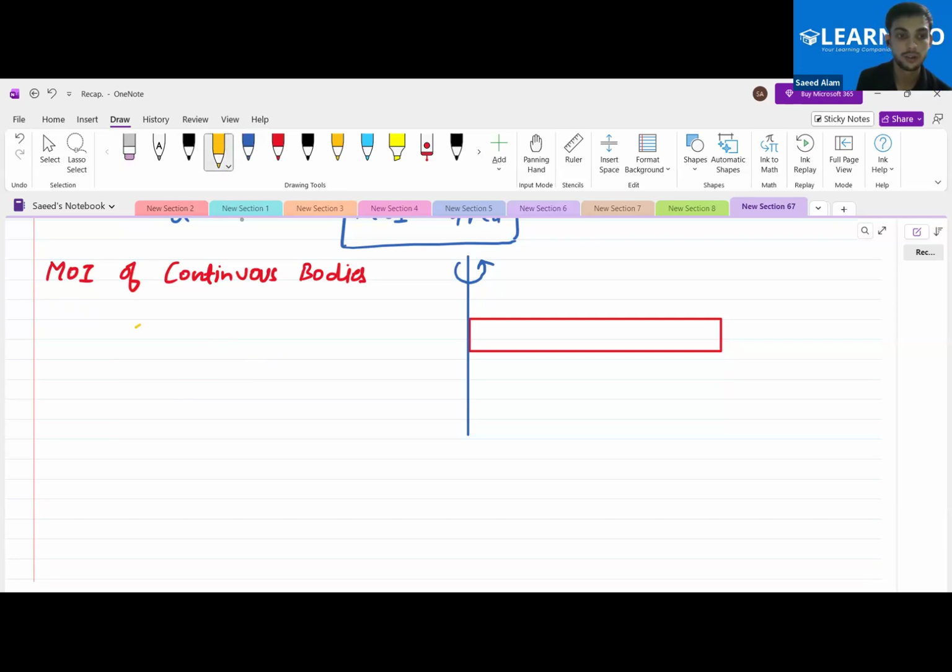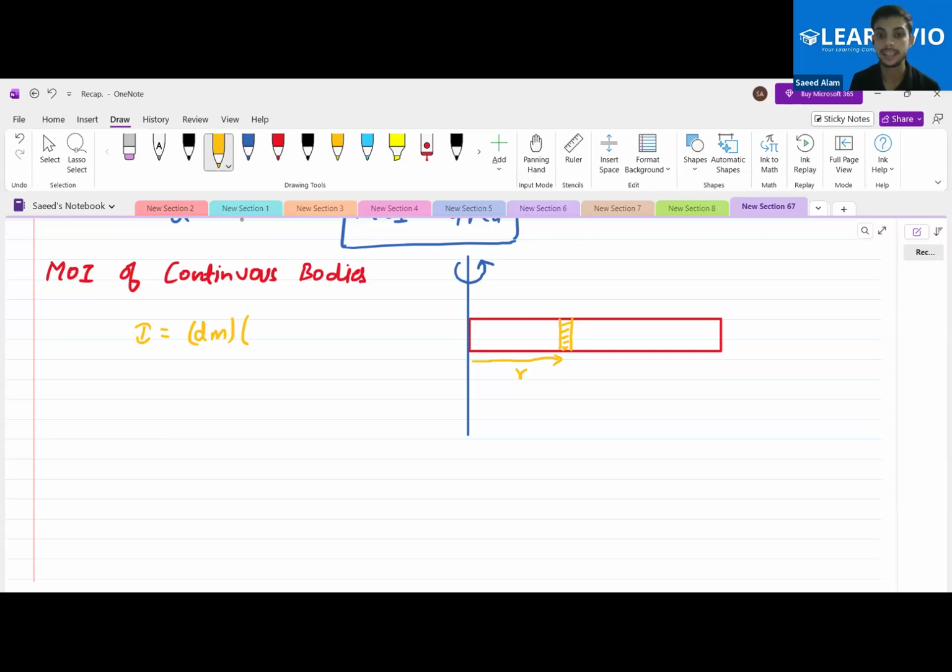So the moment of inertia will be, let me mark a dm mass over here. Why am I marking a dm mass? Because this is a continuous body. If I mark this dm mass and then integrate it, we will get the whole complete length of this particular rod. Okay, so let me mark the dm over here. With this dm, what additional information do I require? The distance of this from the axis. Yes or no?